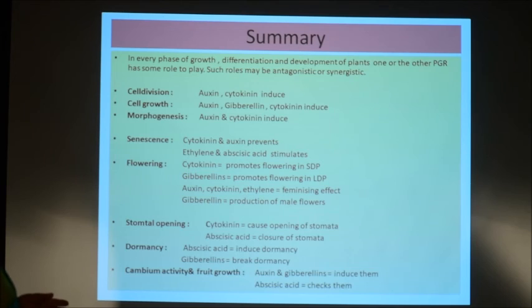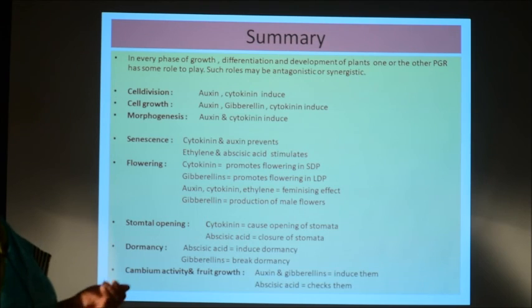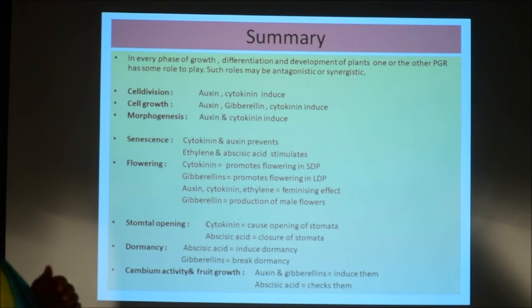Similarly, in flowering, cytokinin promotes flowering in short day plants, whereas gibberellin promotes flowering in long day plants. And auxin, cytokinin, ethylene, all these hormones have a feminizing effect, that means they produce a greater number of female flowers, whereas gibberellin induces the production of male flowers. In stomatal opening, cytokinin causes stomatal opening, whereas abscisic acid causes stomatal closing. So, these two hormones, cytokinin and abscisic acid, are antagonistic in stomatal opening.